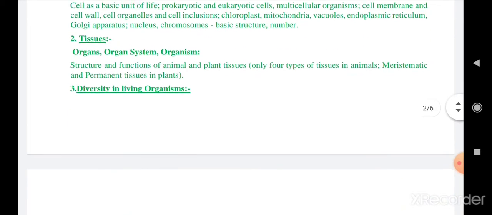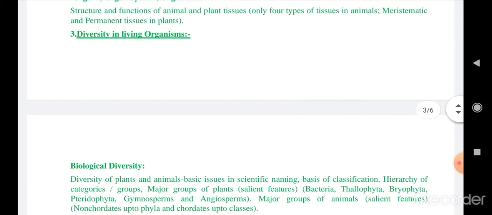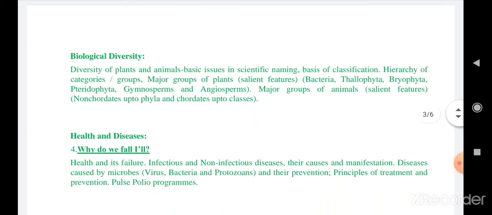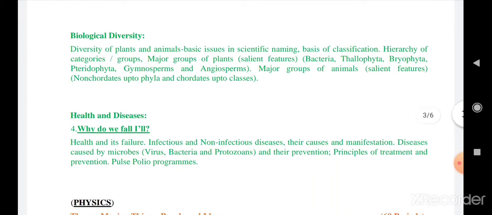Okay, then next we have diversity in living organisms. This chapter consists of plant and animal kingdoms. Here you are going to learn about the different classifications of plant and animal kingdoms, their categories, and their characteristics in this lesson.